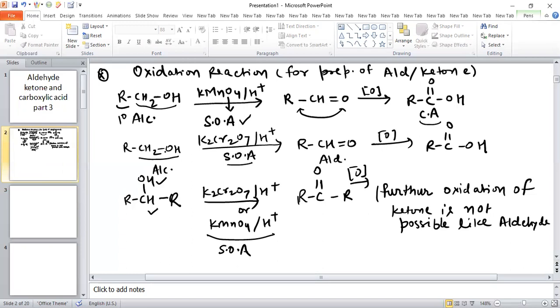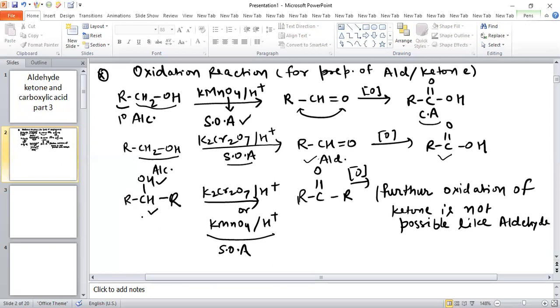Now, if there is again a 1 degree alcohol and you are using K2Cr2O7 in acidic medium, this is also a strong oxidizing agent. So this alcohol will oxidize into aldehyde and further oxidation takes place, converting into carboxylic acid. The reaction will not stop at this point.